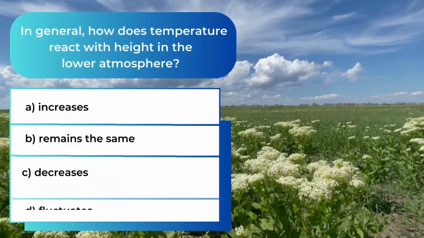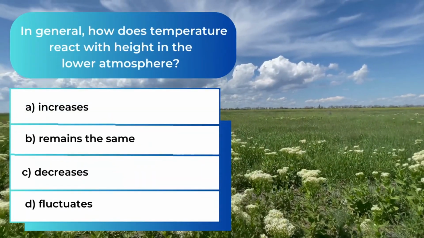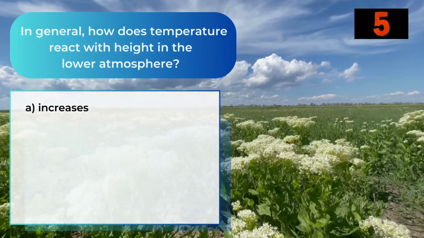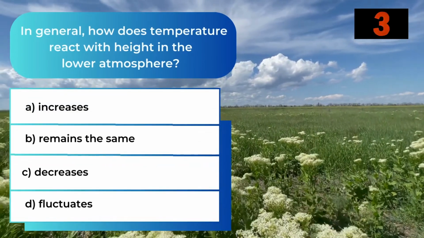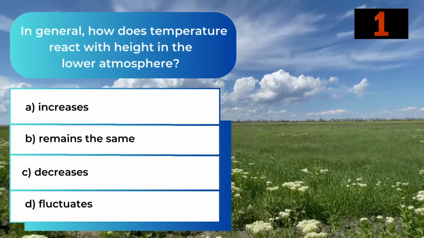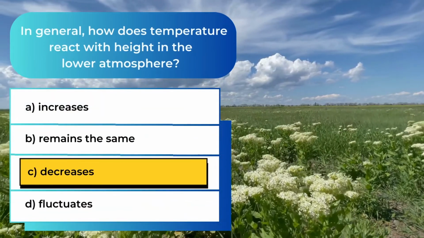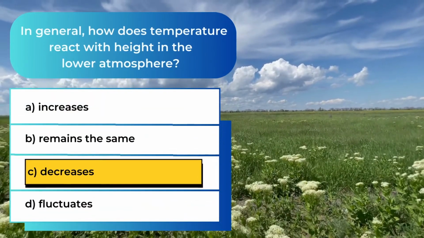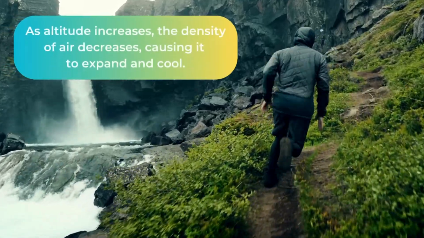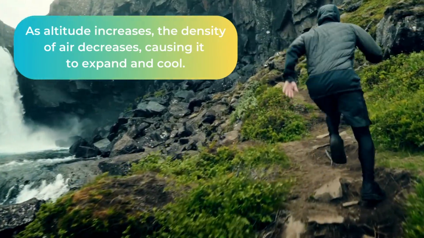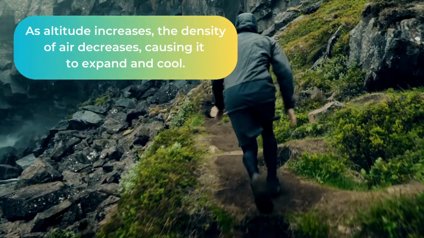In general, how does temperature react with height in the lower atmosphere? The answer is C. Decreases. As altitude increases, the density of air decreases, causing it to expand and cool.